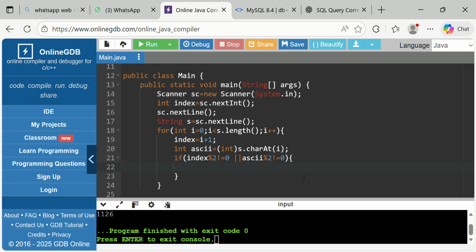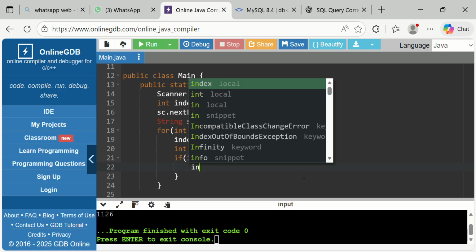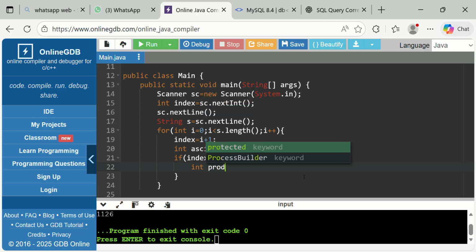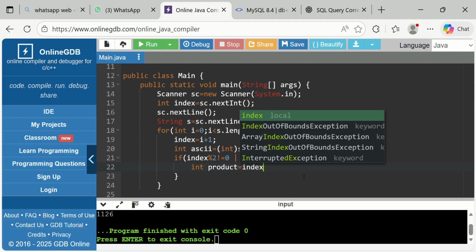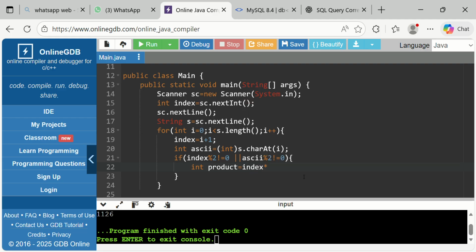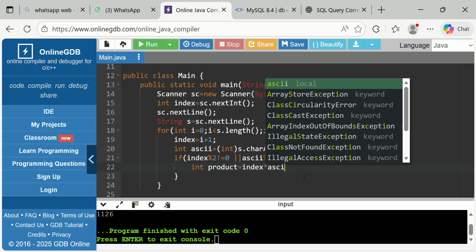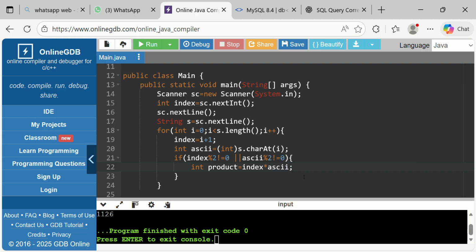Now we want the product. Product is equal to index into ASCII, right? Now we want the sum.